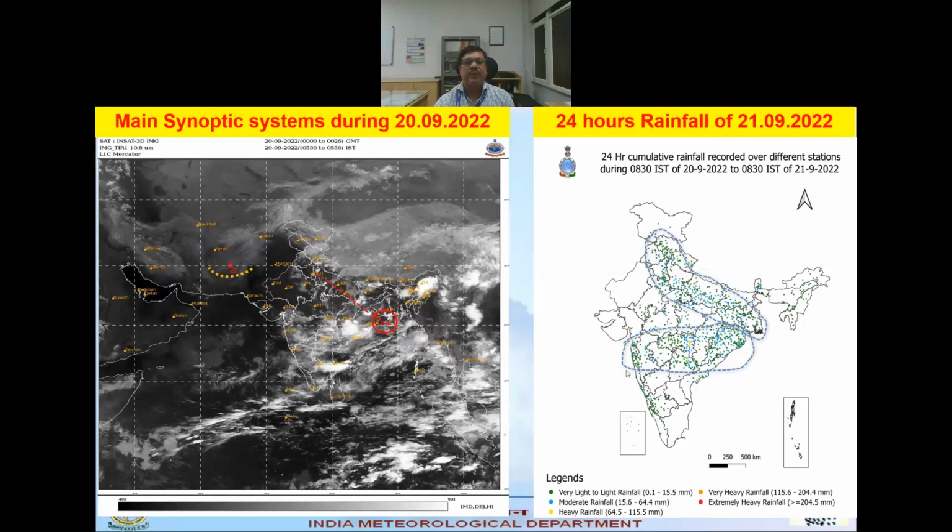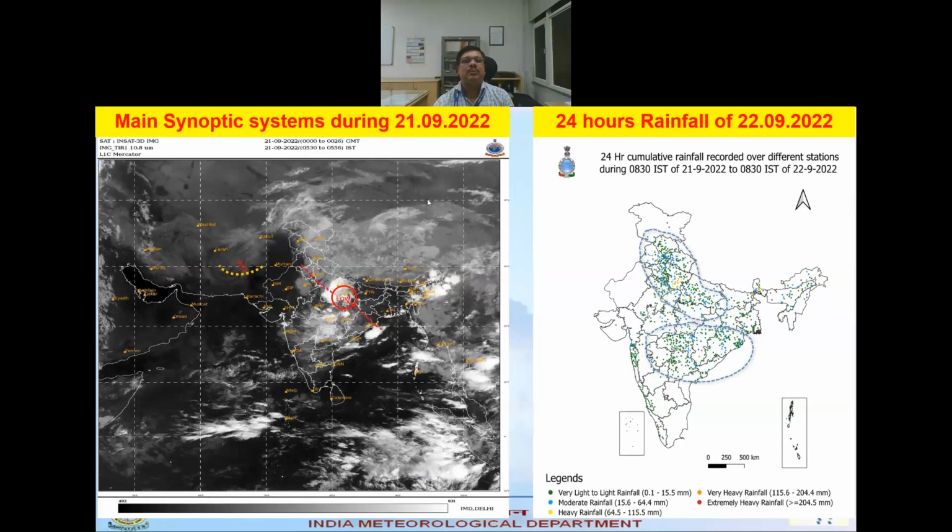Then next day we can see that the low pressure moved further northwest, and it came off North Odisha and West Bengal, adjoining the West Bengal coast. And here the monsoon trough we can see extending from West UP to the center of the low, and the western disturbance moved further towards east, and it is around 28-degree latitude north and now along 74-degree longitude east.